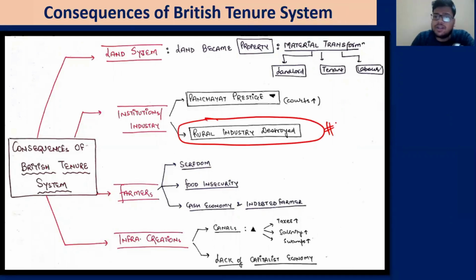Then serfdom, that is begari, food insecurity, famines, a cash economy, and farmers becoming indebted to moneylenders. That gave rise to subleasing, subinfeudation, and all these problems. There was little or no focus on infrastructure creation, and even where it was done, it came with high taxes.